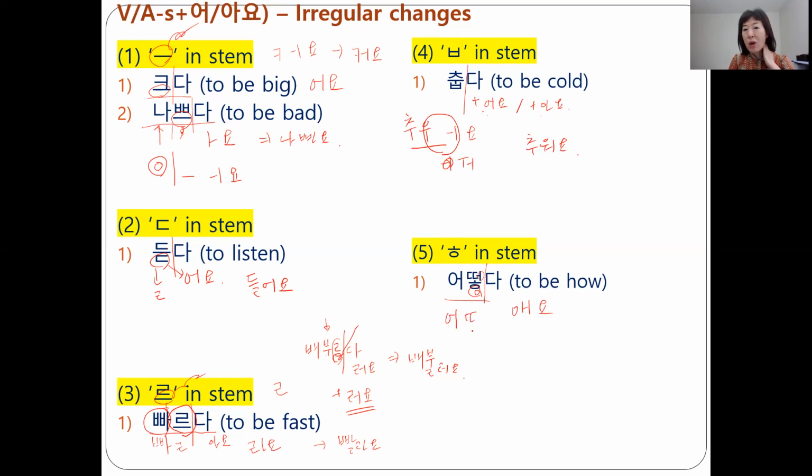The 어 and 아요. So combine this one. 때. As you know, 이응 is a filler, right? So 어때요. 그래요. 그래요 also comes from 그렇다. So drop both and add 아요. So 그래요. 그래요가 되죠. Okay, this is all the irregular changes.